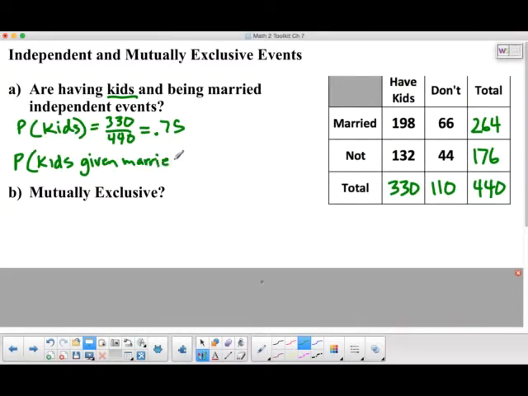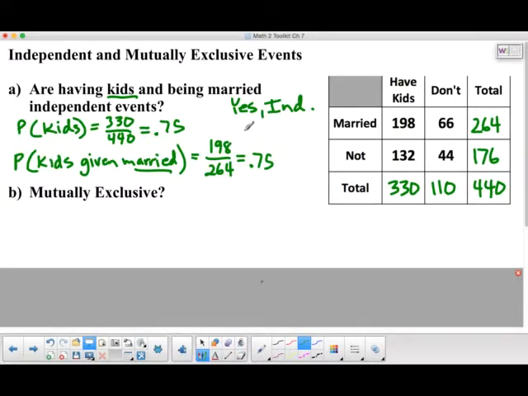So let's take a look at that one. How many people are married? Well, the total of married people is 264, so I'm going to write that right here. How many of those 264 have kids? That would be 198. And lo and behold, if you take your calculator right now and take 198 divided by 264, you get 0.75. So what does that mean? It means these are independent events. They're both a 75% chance of happening. Of all people, the chance of having kids is 75%, and of just those people who are married, it still is a 75% chance of having kids. So we would say, yes, these are what we call independent events.